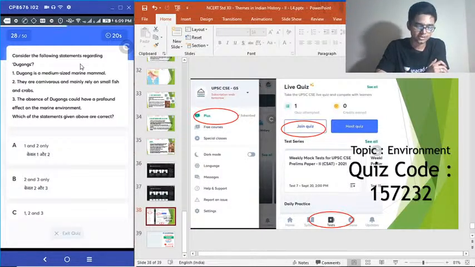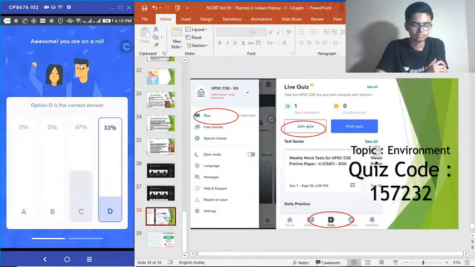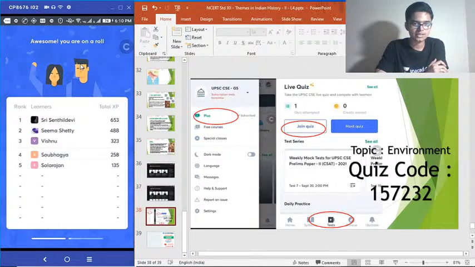Select the correct statements. Option D is the correct answer.